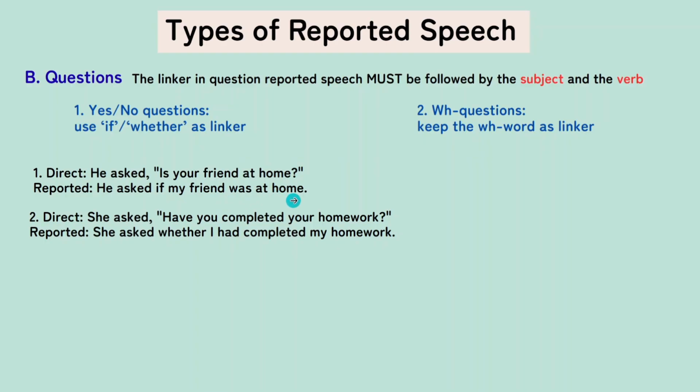This is very important. Many of you make a mistake here. You say, he asked if, was my friend at home? That is not the correct answer. If my friend was at home. And there should not be any question mark. Plus, no quotation mark. Next one. She asked, have you completed your homework? She asked whether I had completed my homework, right? I hope you understood. Let us look at the WH type.